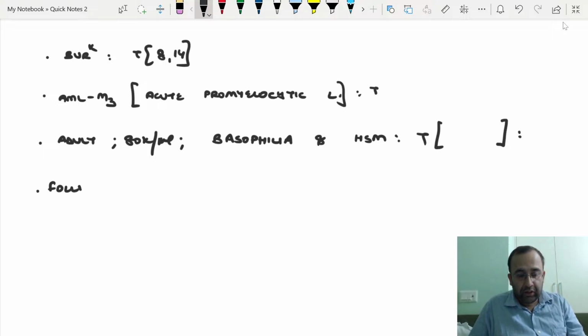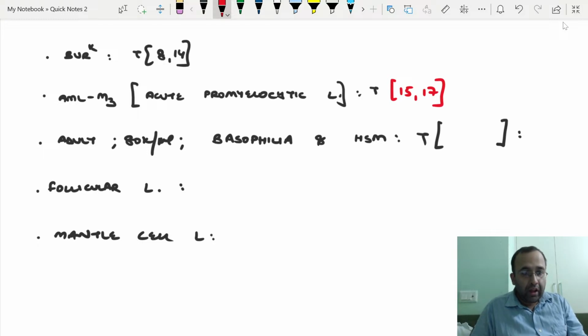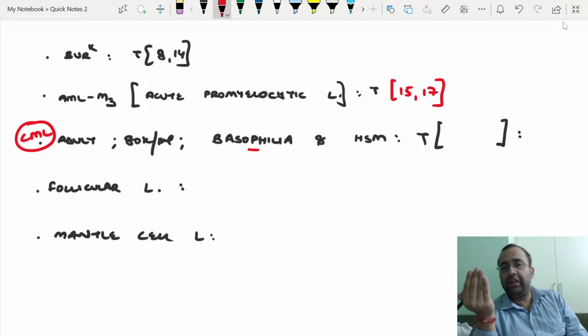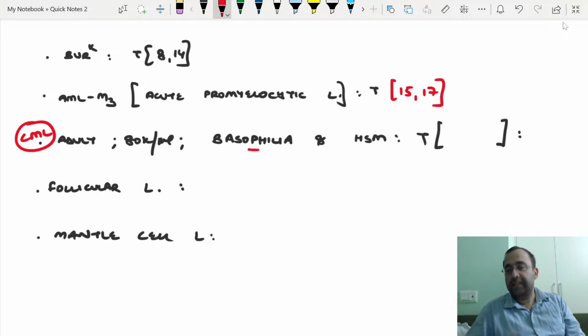Next, follicular lymphoma, mantle cell lymphoma. Just these 5. Mantle cell lymphoma, translocation and proteins. AML M3, translocation 15;17. Adult with high TLC with basophilia and hepatosplenomegaly: when basophils are increased, it is CML, chronic myeloid leukemia. Philadelphia chromosome, translocation 9;22.